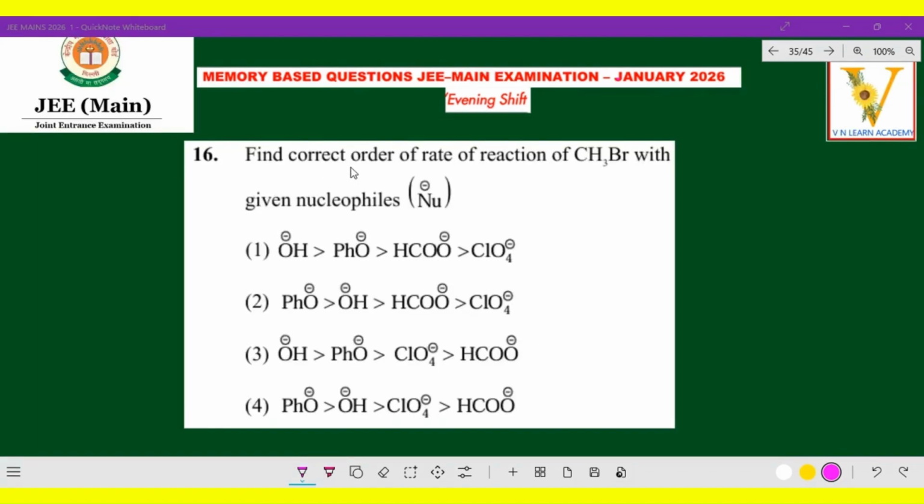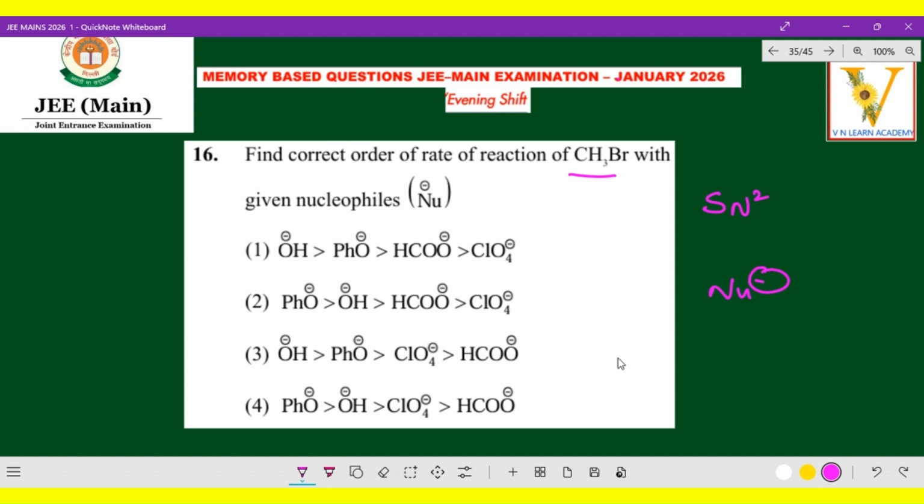The next question: find the correct order of rate of reaction of CH3Br with given nucleophiles. So which is the stronger nucleophile, the strength of nucleophile more? Let us check the order. Okay, now here, generally, CH3Br they have given, so CH3Br is an SN2 reaction. So the rate of reaction of CH3Br with the nucleophile depends on the strength of the nucleophile. So the strength of the nucleophile, how do we identify? Stronger the nucleophile, faster the rate of reaction.